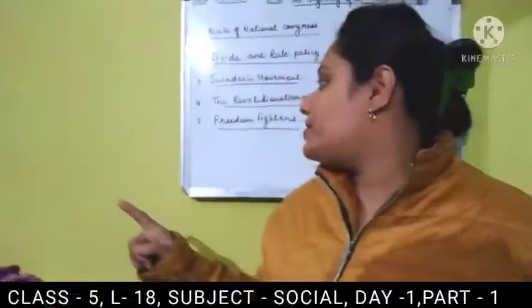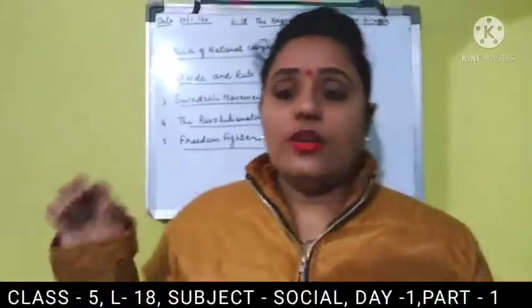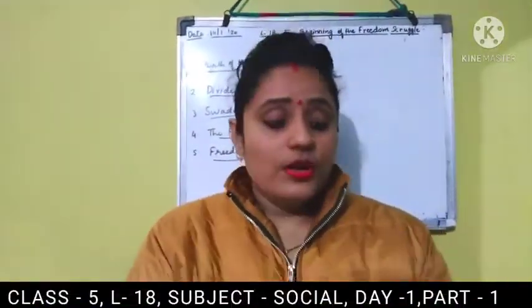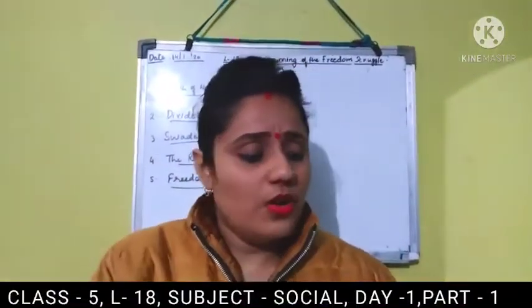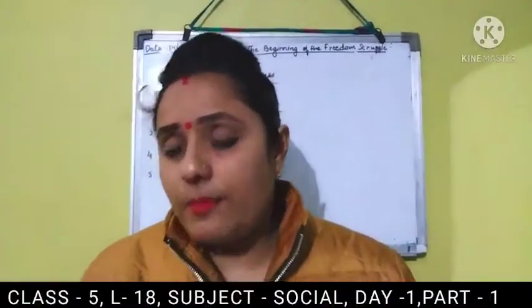They are not going to listen to Britishers, they are fighting against Britishers. And then freedom fighters forced people that you have to listen to your country people, you should not listen to your Britishers. Only these things are there in the chapter, students.